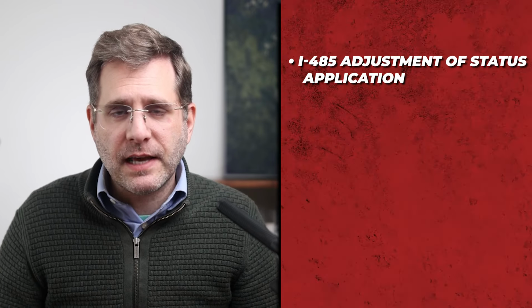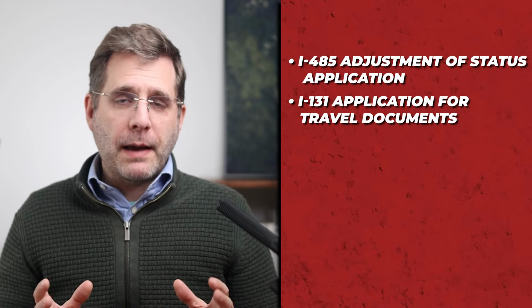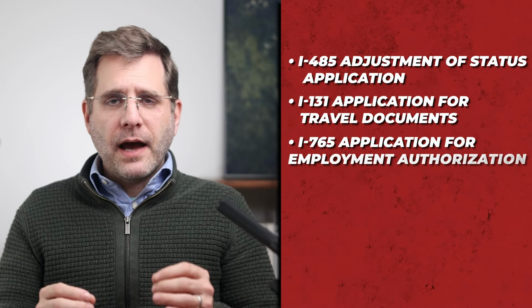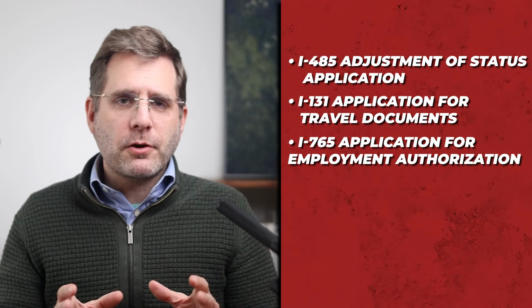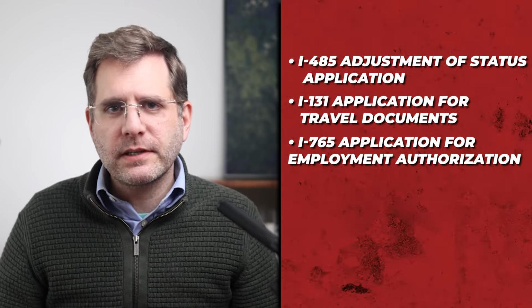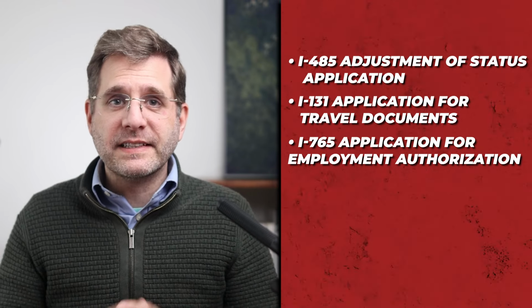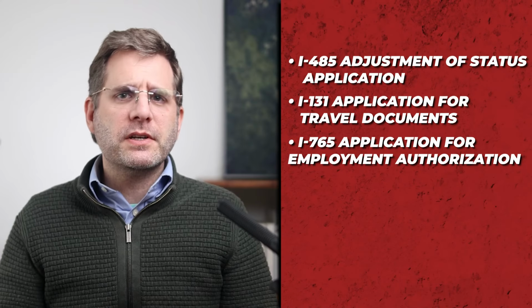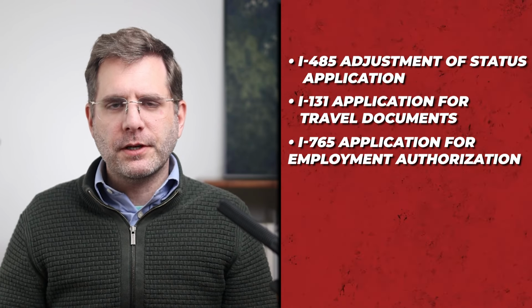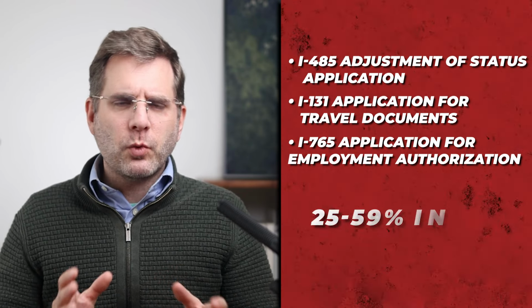For other forms, such as the I-485 adjustment of status application, I-131 application for travel document, and I-765 application for employment authorization, these necessary forms for EB5 investors looking to take advantage of concurrent filing to get the combo card, work permit, travel authorization in about 3 to 6 months after filing their EB5 petition will see increases between about 25 to 59%.